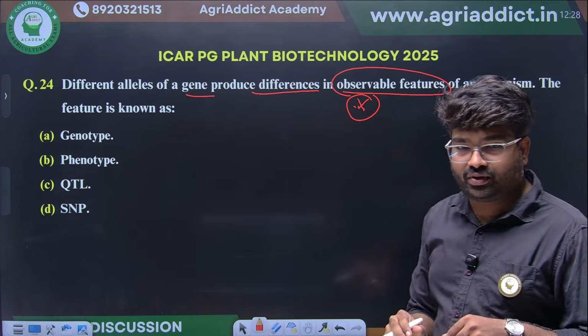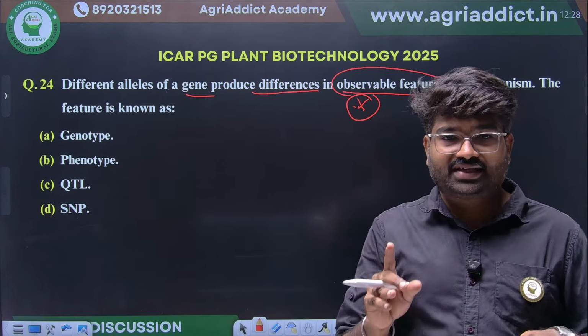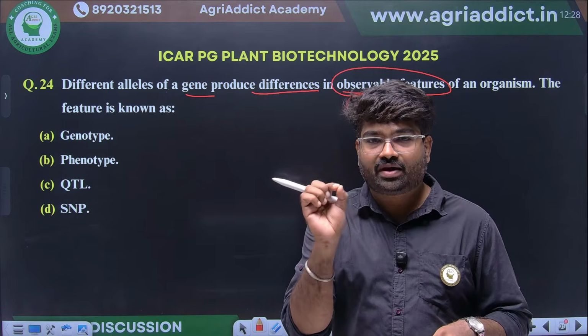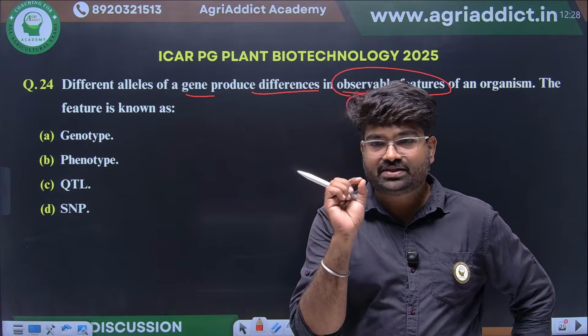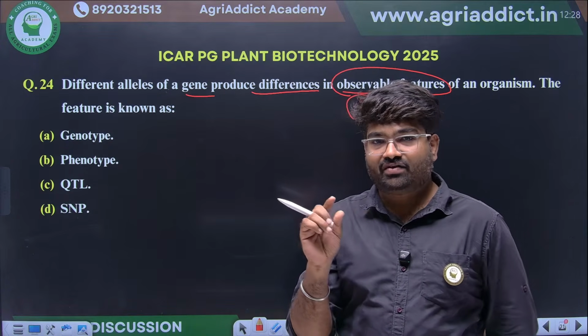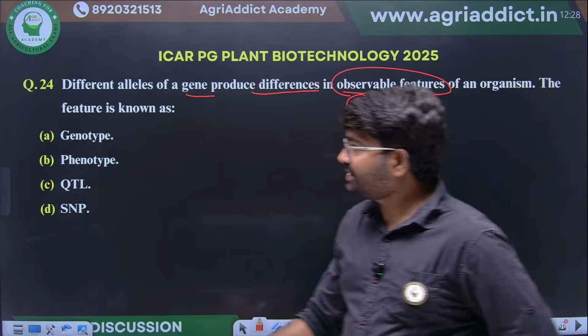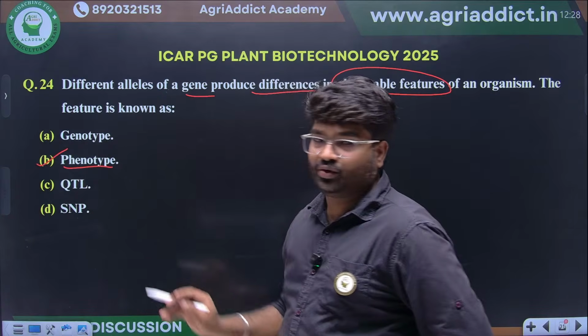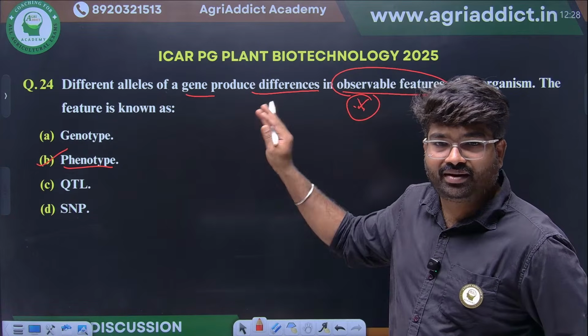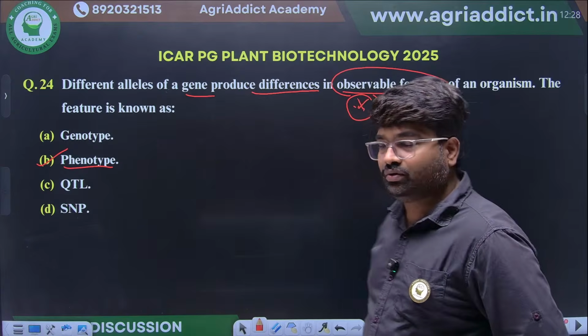What will be the feature? They are saying here, it's an observable feature. Okay, that will be a visual feature. Then whether it will be a genotype or phenotype? Excellent, phenotype. It's a phenotype, because observable feature means that it will be a phenotype.